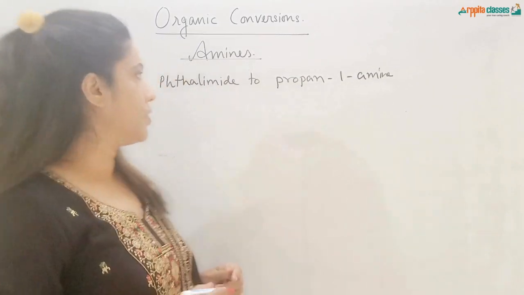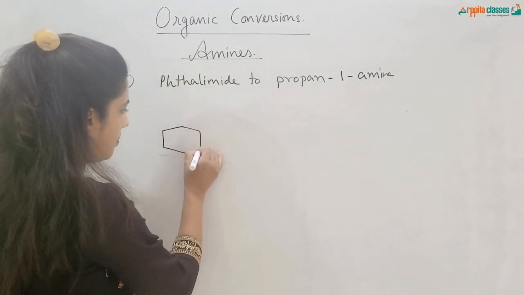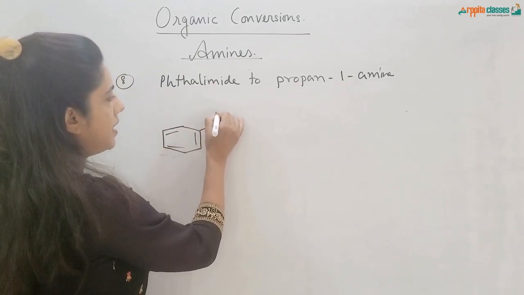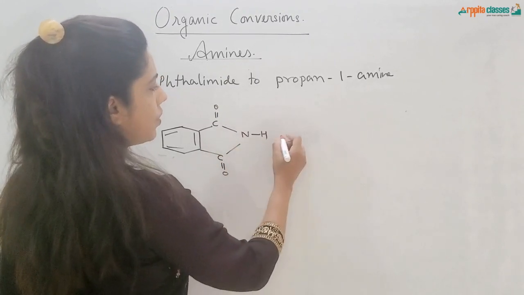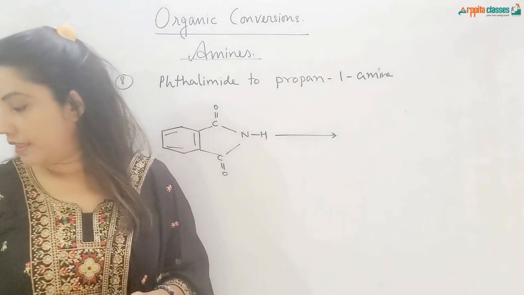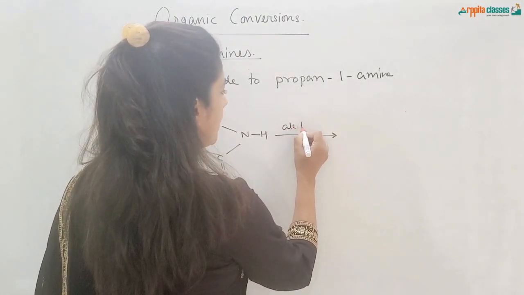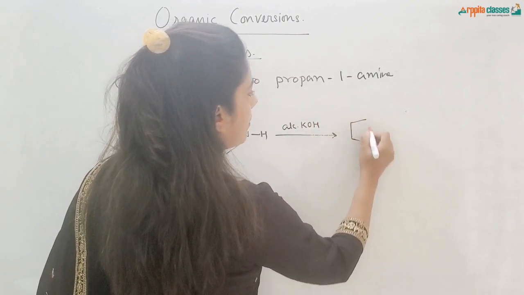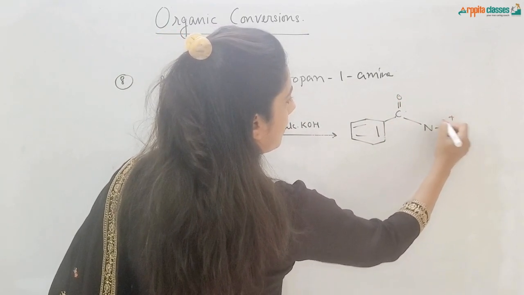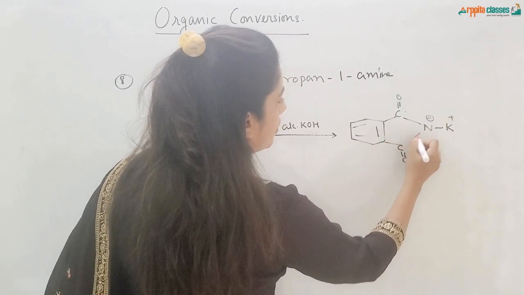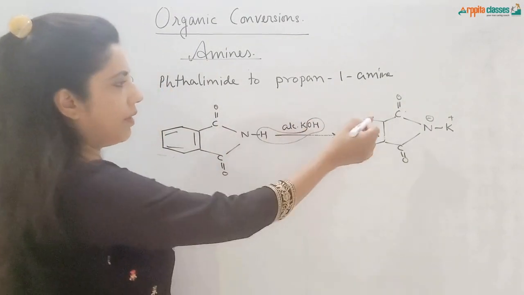So the next conversion is phthalimide to propan 1 amine. Phthalimide is, this is your benzene ring, C double bond O NH, C double bond O NH. This is your phthalimide. Now this phthalimide will be first treated with alcoholic KOH. Okay. So if I treat this with alcoholic KOH, I will be getting C double bond O N K plus N minus, C double bond O this. Basically HOH will go from here, water will come out and we will be getting NK.